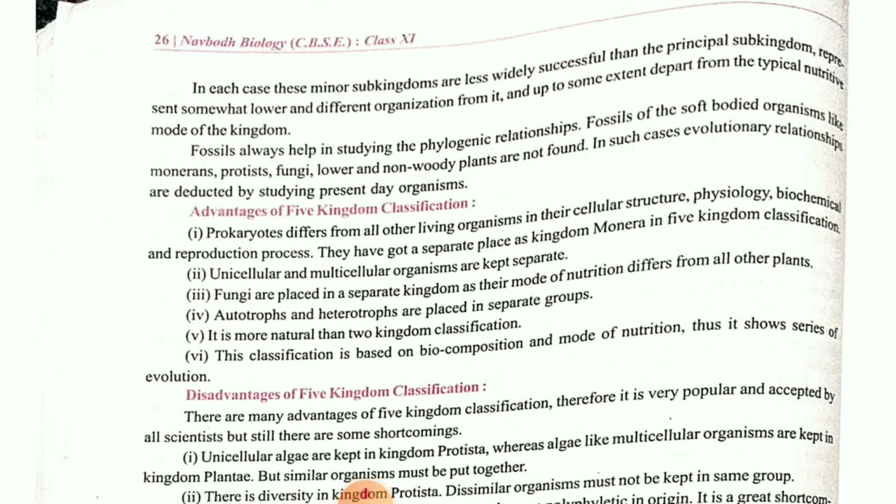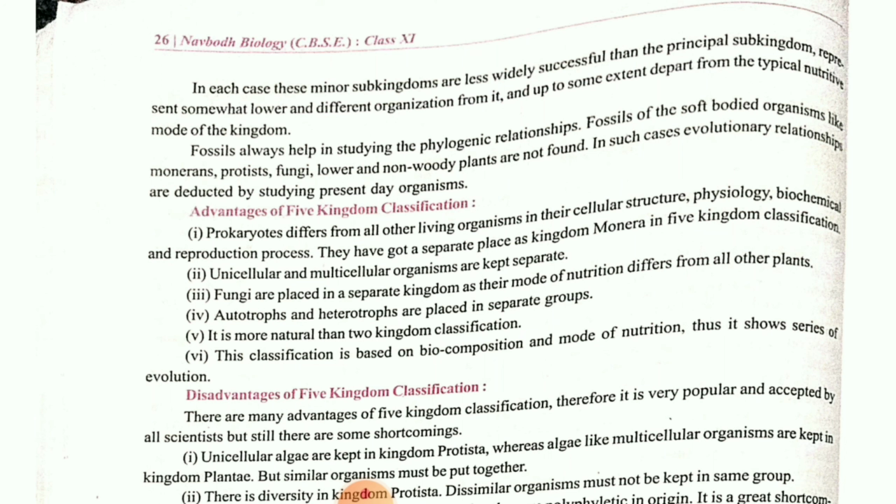Now, as per the five kingdom classification, R.H. Whittaker classified and told about the unicellular organisms along with multicellular organisms, that is, two kingdoms were kept separately on the basis of their typical characteristics. Here in five kingdom classification, he also classified the fungi. Fungi, as we know, generally depend on dead organic matter. They are totally saprophytic, and they show symbiosis also, that we will see later. Then children, they also separated the autotroph as well as the heterotroph, meaning the organism which can prepare its own food and the organism which depends on others for food.